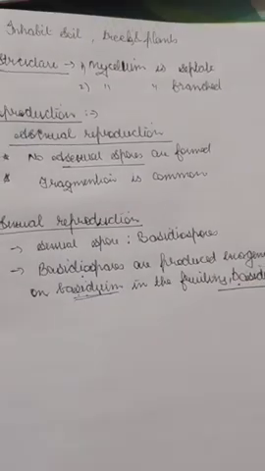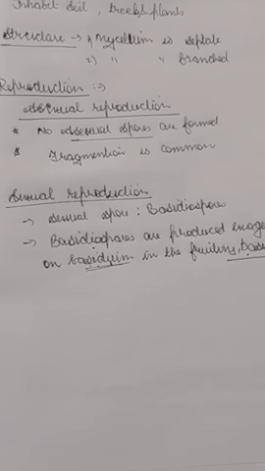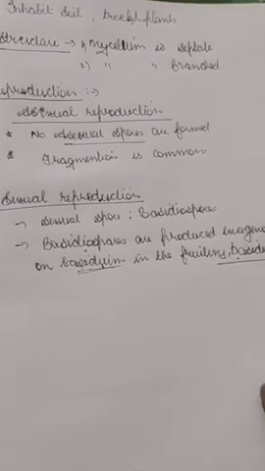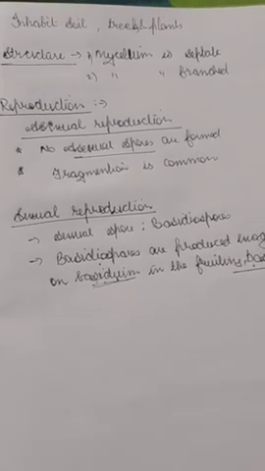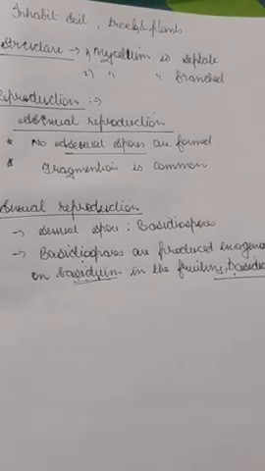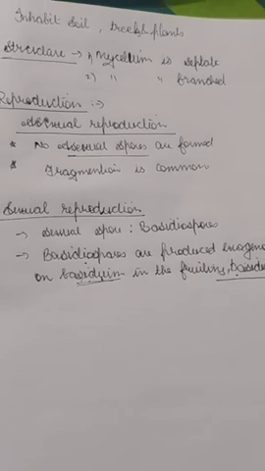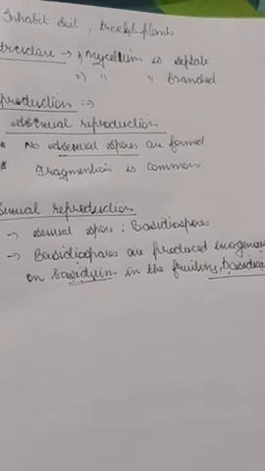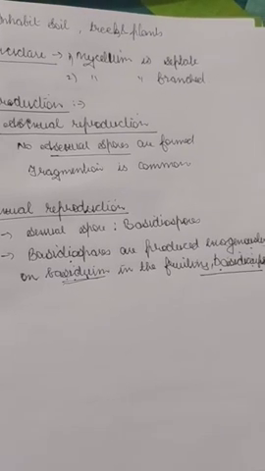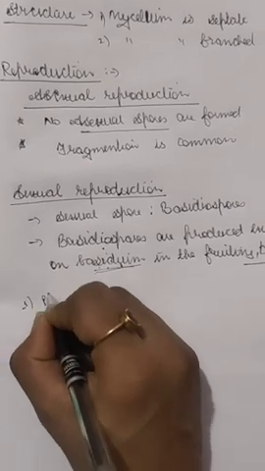Now for the process of sexual reproduction, we again have the same steps: plasmogamy, karyogamy and meiosis. Plasmogamy will be the first step, the fusion of two cells.